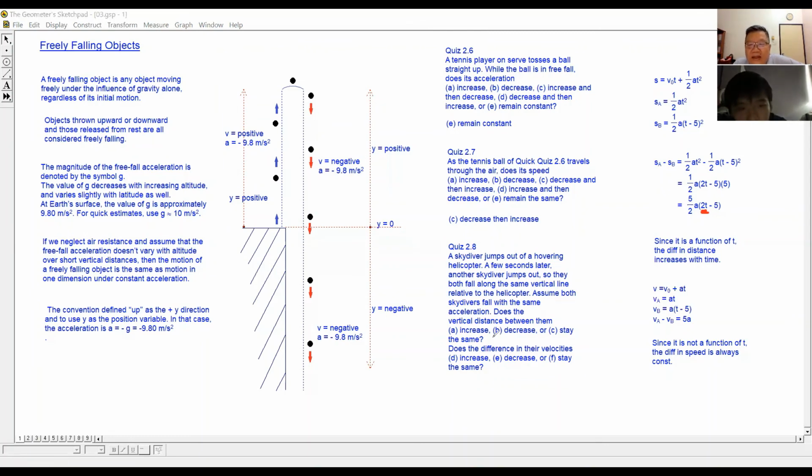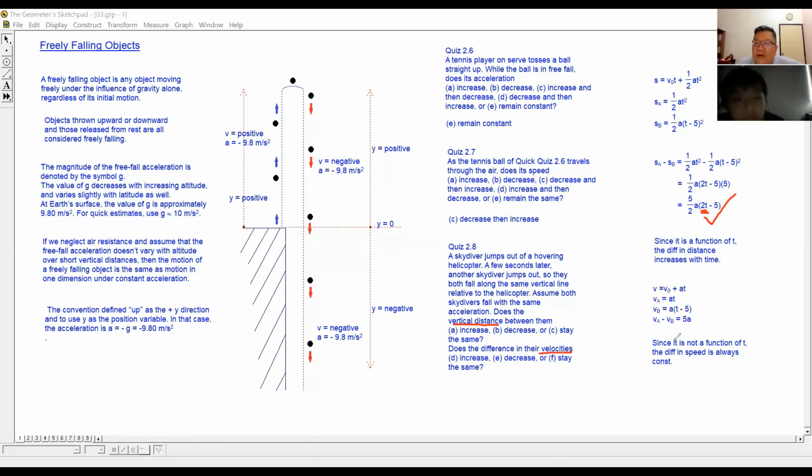The first question asks whether the difference in distance will get bigger and bigger or not. The answer is yes, because it depends on time. As the time increases, the distance between them will increase. The second question asks whether there is any difference in the velocity between them.